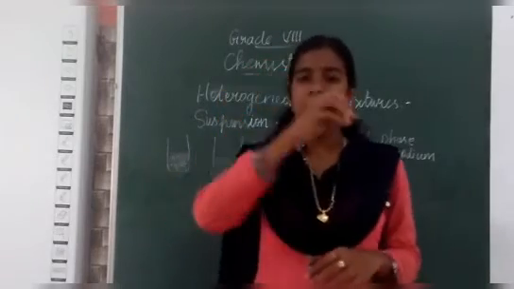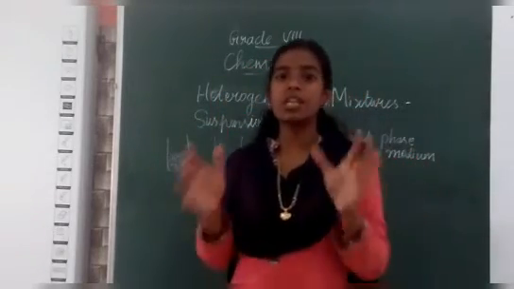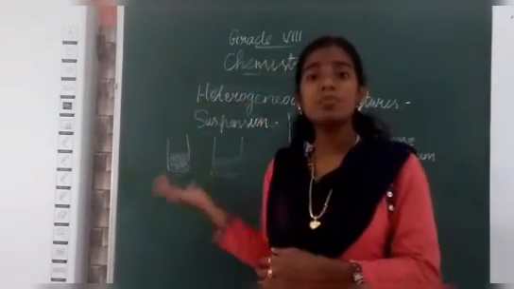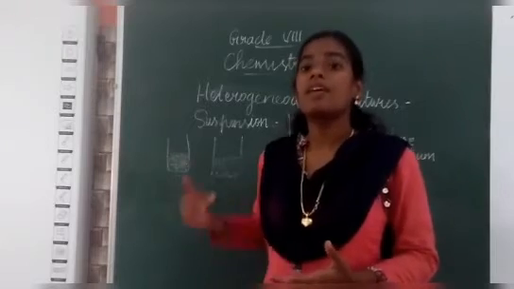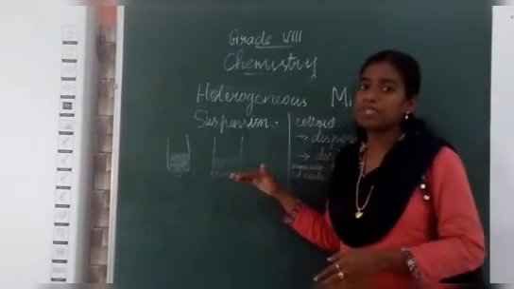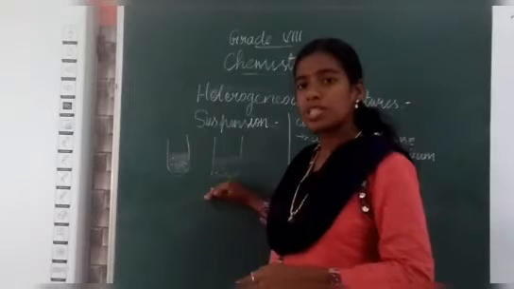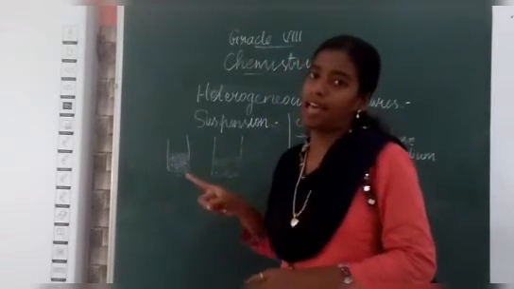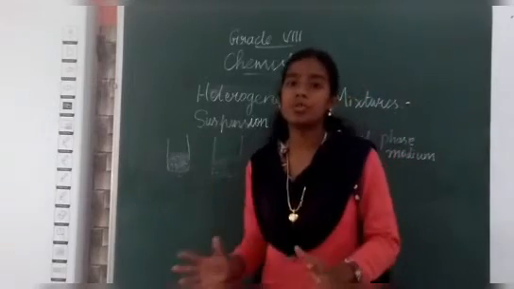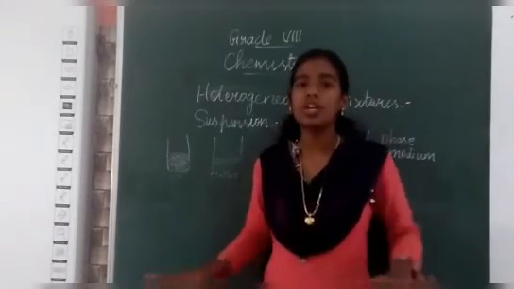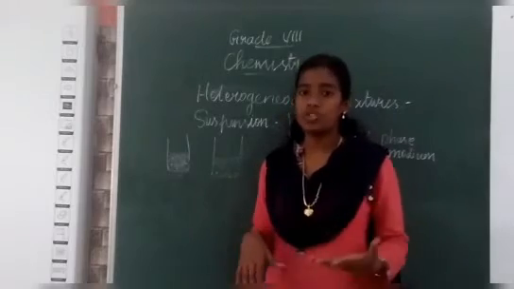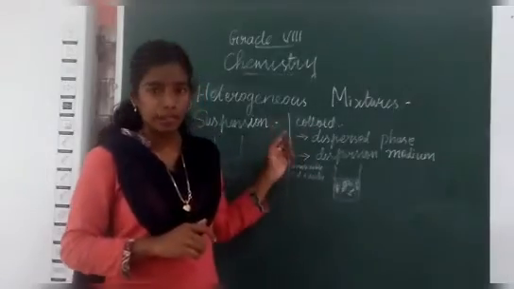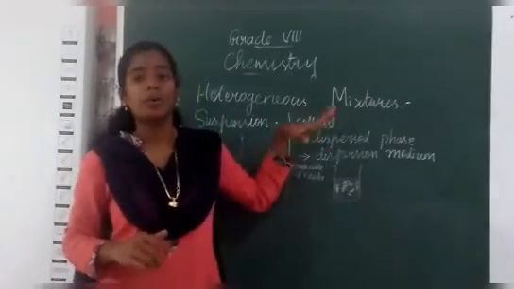When the chalk powder is suspended in that liquid, that mixture is called a suspension. But the distribution is not uniform. Why? When you allow this mixture to stand for some time, it will settle down. Now you see, this area has the chalk powder, but this area does not. So the distribution of components is not uniform in heterogeneous mixtures. Then the second type of heterogeneous mixtures is colloids.